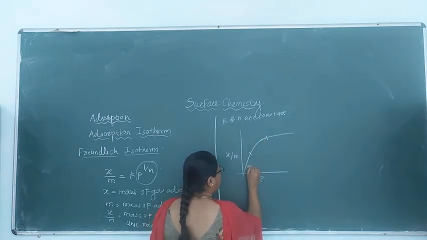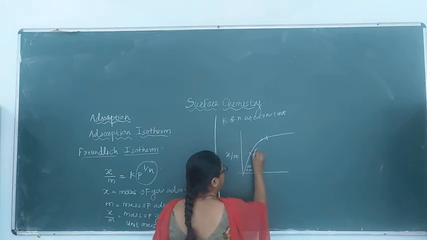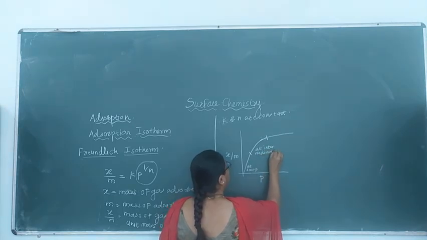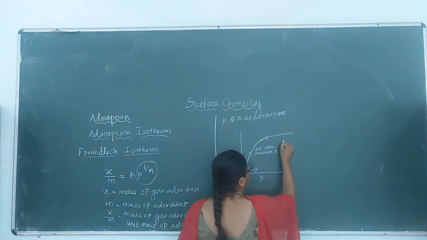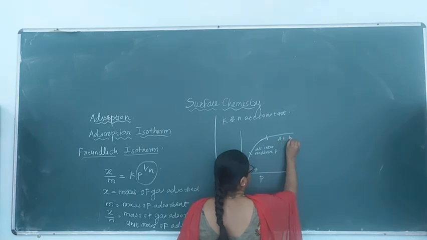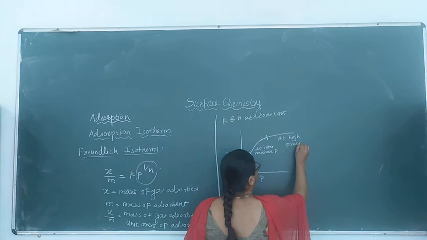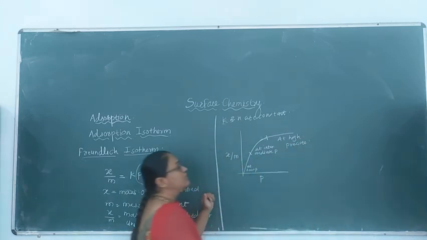This part is at low pressure, this part at intermediate pressure, and this part is at high pressure. Now what does this parabolic curve tell us?